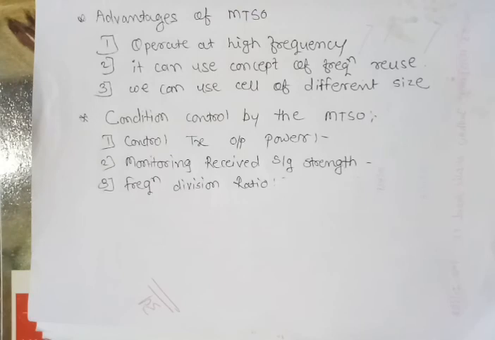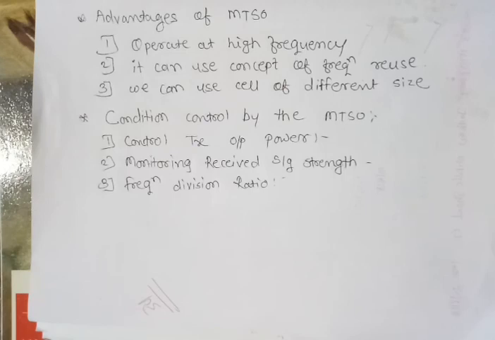These are the three conditions controlled by the MTSO. These are the important conditions. First is to control the transmitter output power. If the transmitter output power is controlled, then we can get the necessary or required signal at the receiving side. That's why the second condition is monitoring the received signal strength. After controlling the transmitter output power, we have to check the received signal strength, and this will be checked by the RSSI, meaning received signal strength indicator. By using RSSI we can check the strength of the received signal generated by the receiver.